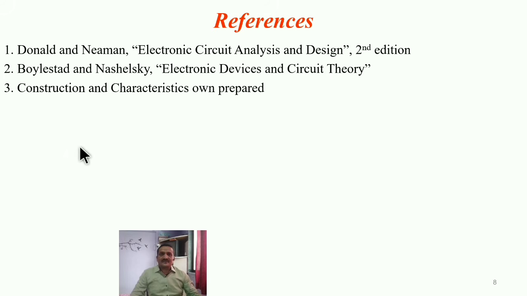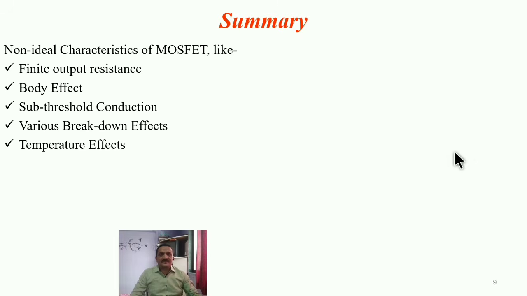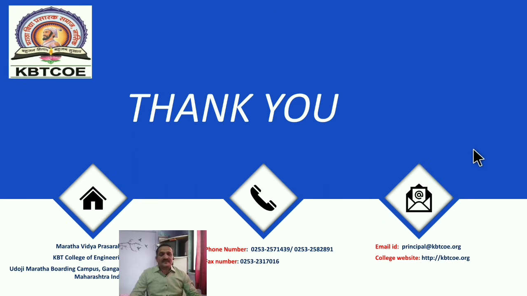Again, for this topic, I prefer the Boylestad and Nashelsky Electronic Devices and Circuit Theory book. The construction of the body effect and the various curves I showed, I prepared by myself. So you might have understood the details as per the objectives of this topic: what is meant by finite output impedance, then body effect, subthreshold conduction, the various breakdowns in MOSFET, and the temperature effect. So thank you very much.